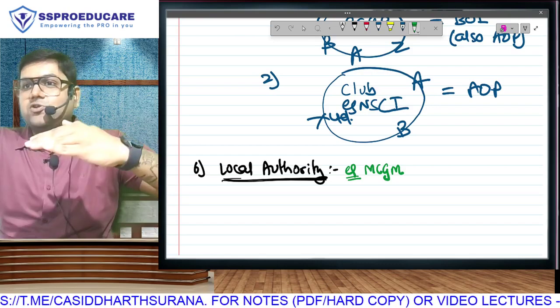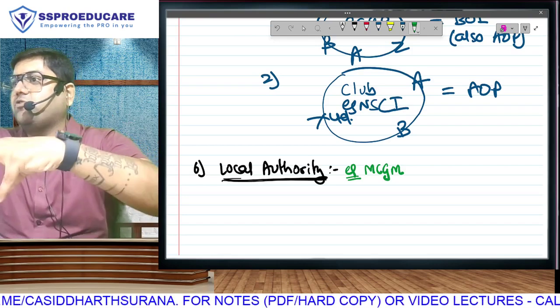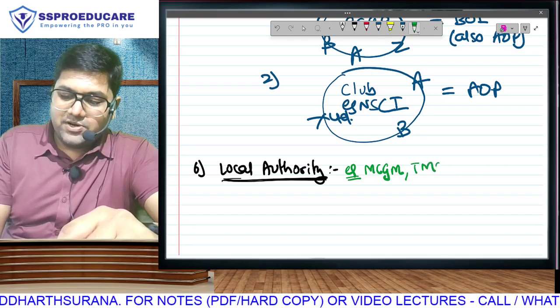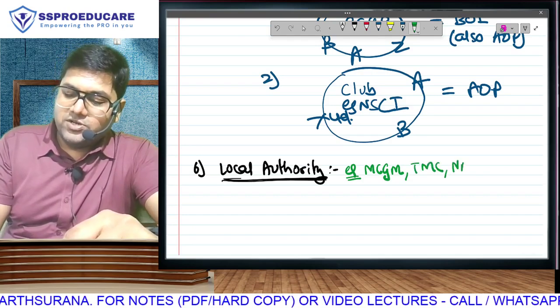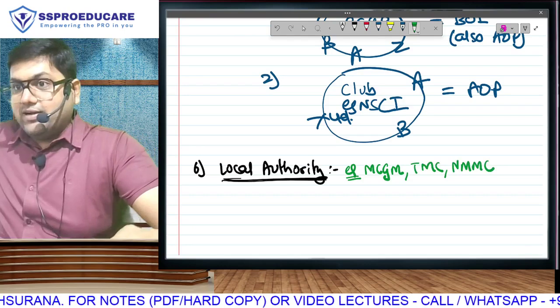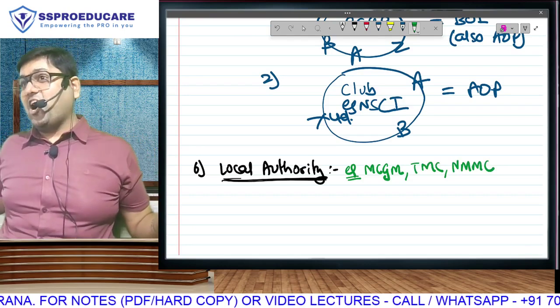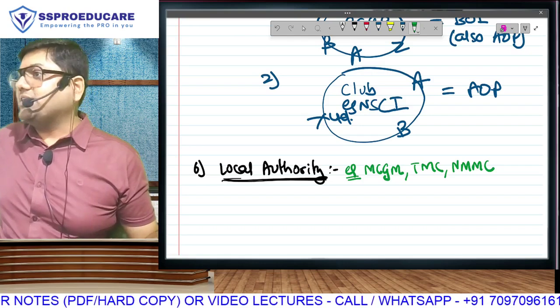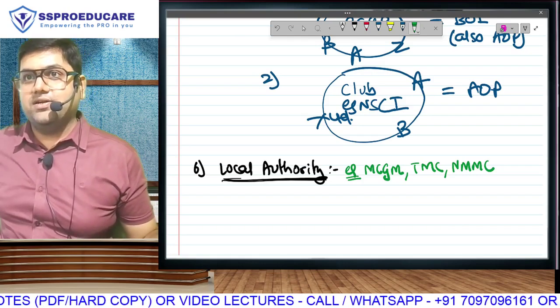Of course, once you cross the entry points, you will be within the range of Mira Bhayandar Municipal Corporation, or we have Thane Municipal Corporation, we have Navi Mumbai Municipal Corporation. You may laugh at Navi Mumbai, sir, Vashi, sir, Kharghar, cleanest city. You go to Vashi, you'll feel you are in some foreign country.